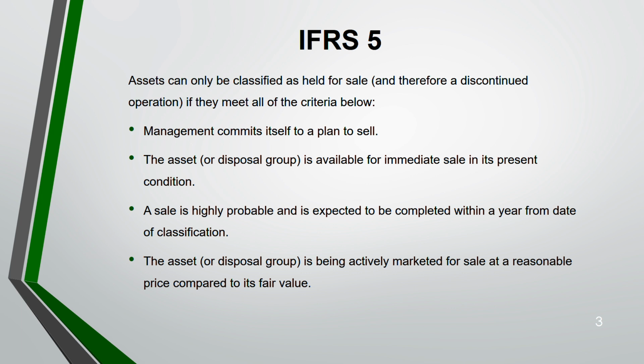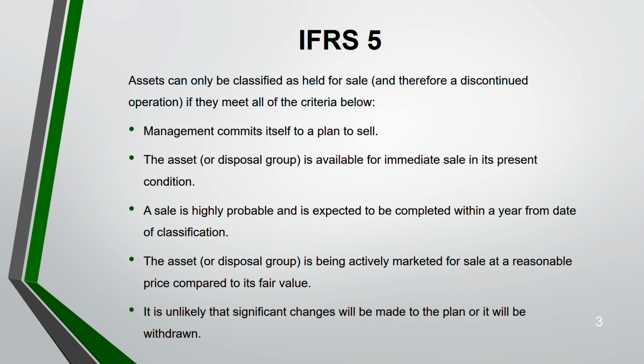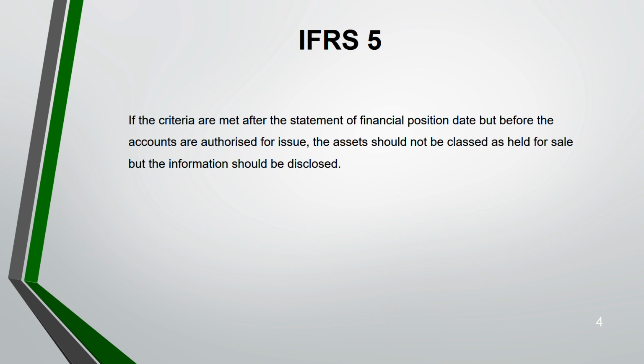Next, the asset is actively marketed for sale at a reasonable price compared to its fair value, and it is unlikely that there will be a significant change which will make you withdraw your plan. That means you will not back off. Once you have decided to sell, you will sell it. So if these five criteria are met, your asset is classified as held for sale. Remember, it will no longer be recorded under non-current assets. It will become part of your current assets.